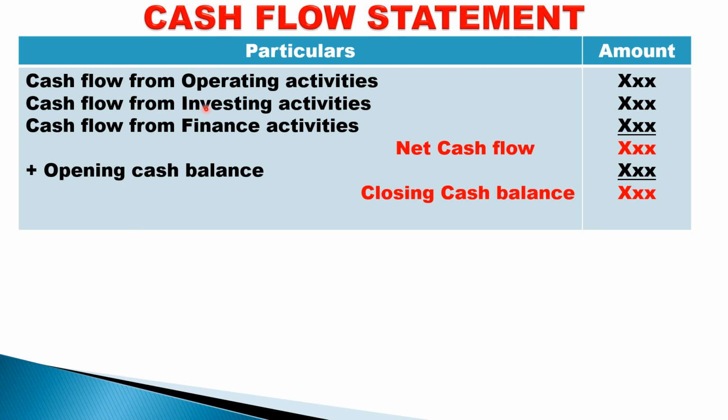So all the three activity cash flow, add opening balance of cash given in the balance sheet. If you add all this four, you should get an answer of closing cash balance. So this is the final cash flow statement to be prepared. Now let us go how each activity format looks like: operating activity, investing activity, finance activity. So first let us look into operating activity.